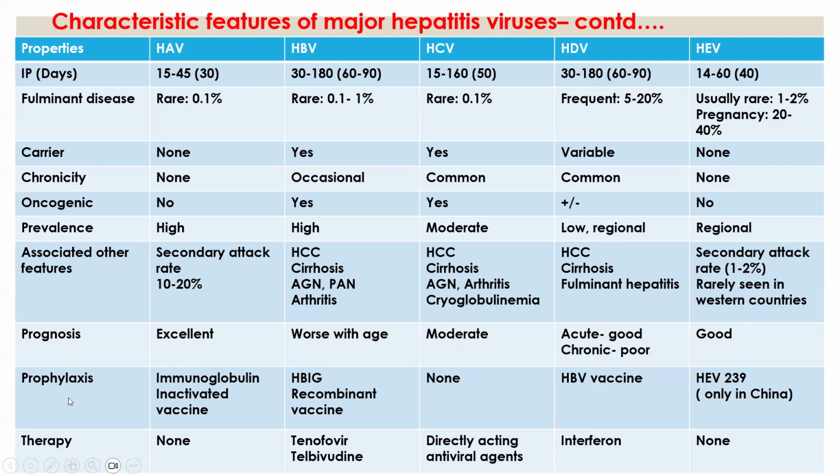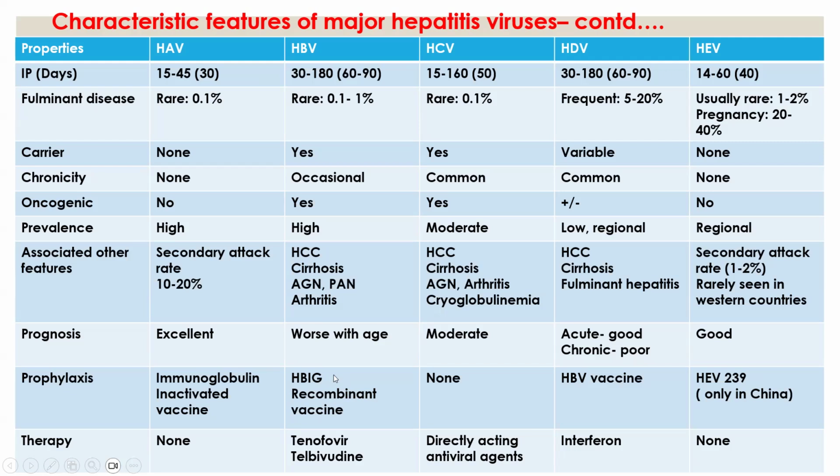Next, prophylaxis, which means prevention. Hepatitis A virus, we can prevent this infection by giving immunoglobulin as well as inactivated vaccine. Ready-made immunoglobulins are given after exposure to the disease, which means early in the incubation period, especially within 2 weeks of infection. Ready-made antibodies are given, which provide passive immunity. And next, inactivated vaccine is available. Not only the inactivated, even a live attenuated vaccine is also available.